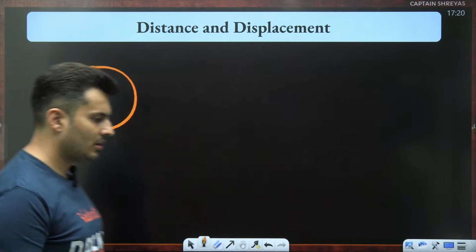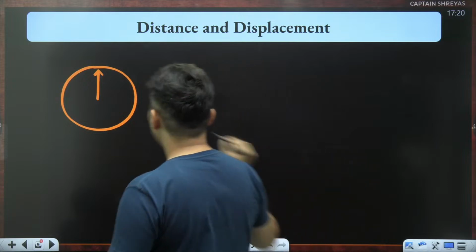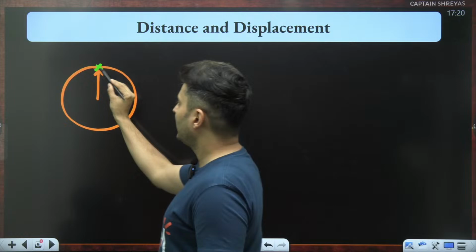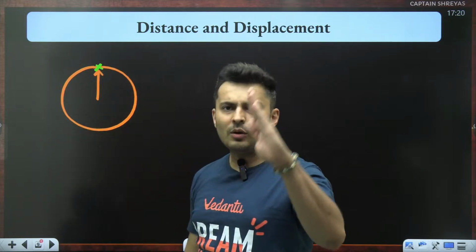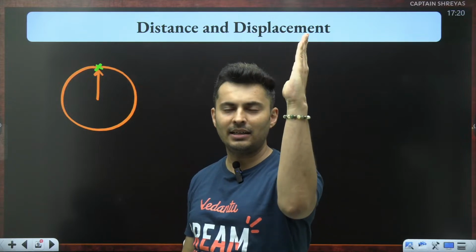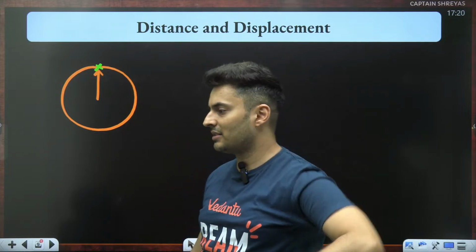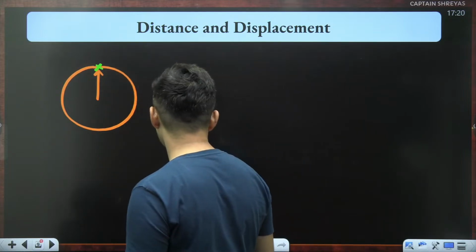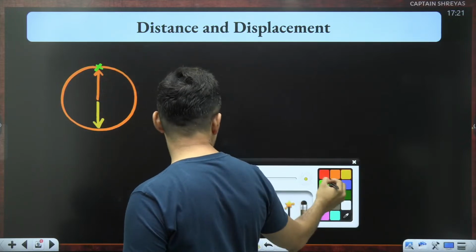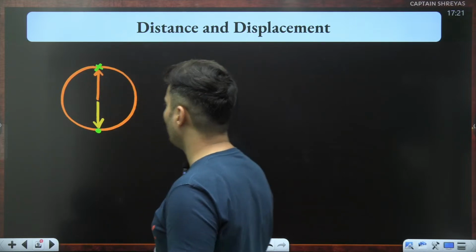If you take the tip of any hand of the clock, let's say you wait for half a revolution. Let's say you are talking about the second hand, so after 30 seconds, or if you talk about the minute hand, then after 30 minutes, you wait for half a revolution to happen. So basically that particular hand tip would have now come over here.